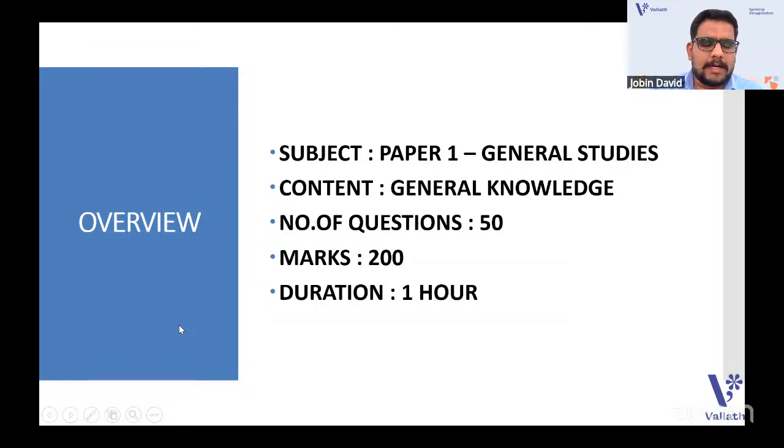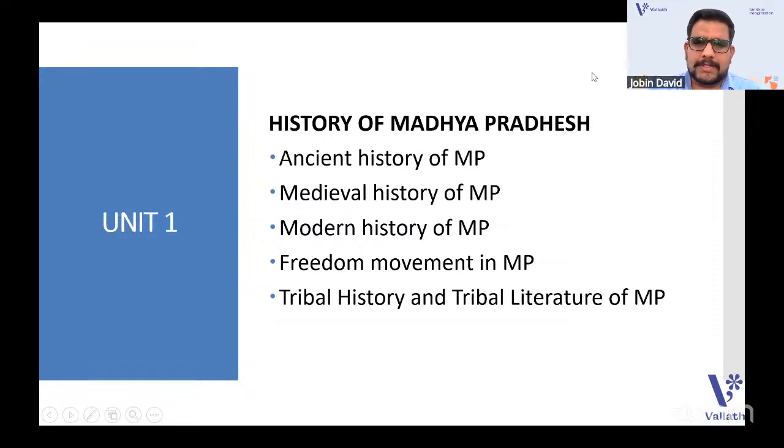There are different units in the syllabus, so I'll tell you the syllabus first. For Unit 1, you should study the history of Madhya Pradesh. The heading is history of Madhya Pradesh, and under that there is ancient history, which also has divisions. We'll look at that. Then medieval and modern history, the freedom movement in Madhya Pradesh, and the tribal history and tribal literature of Madhya Pradesh. That's very important, including some tribal movements.